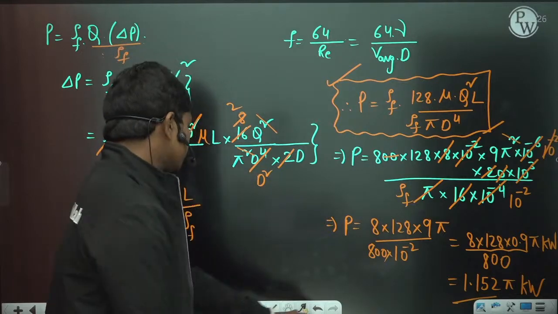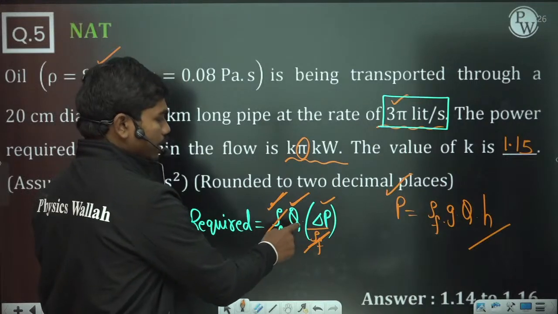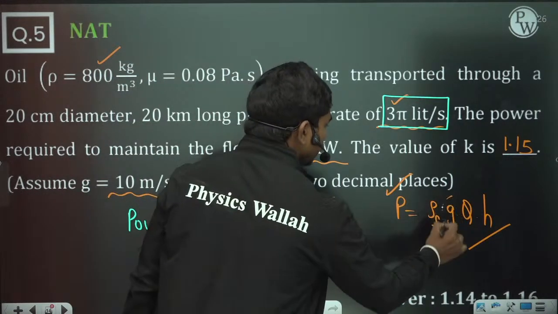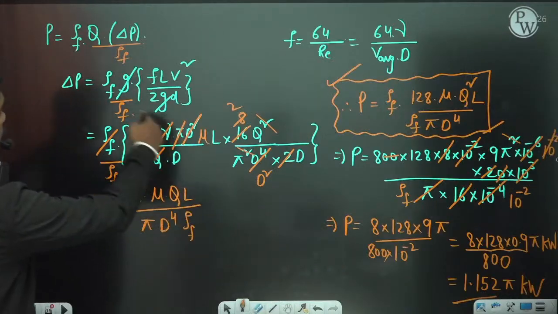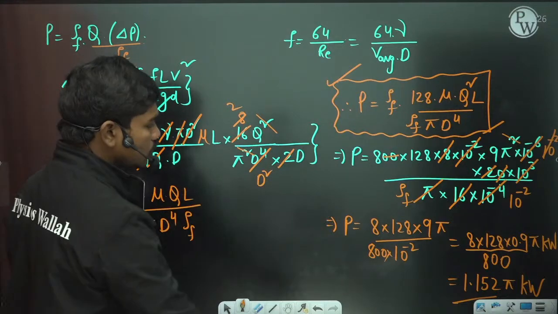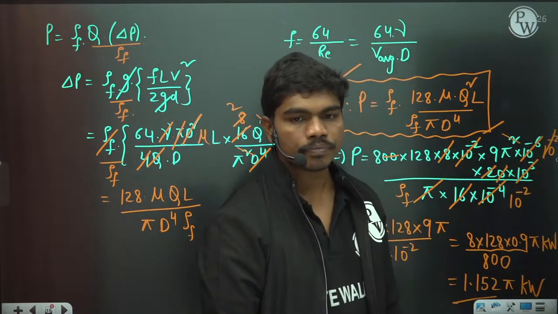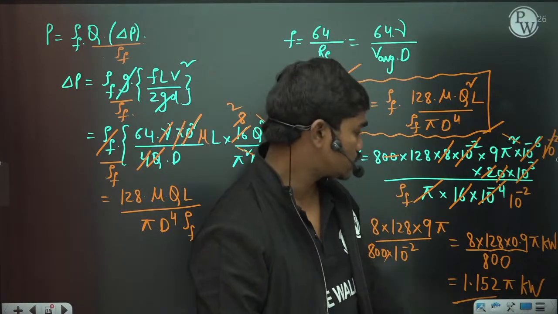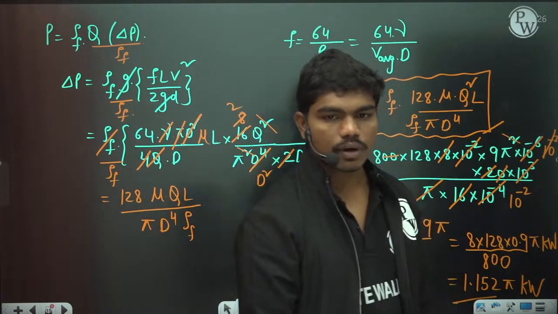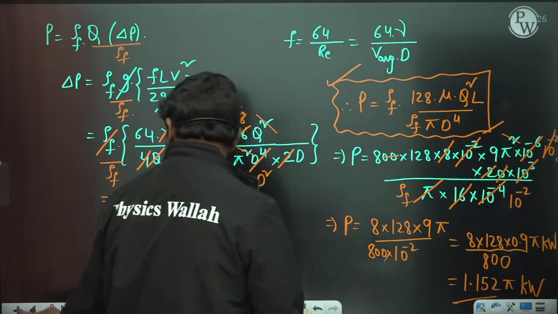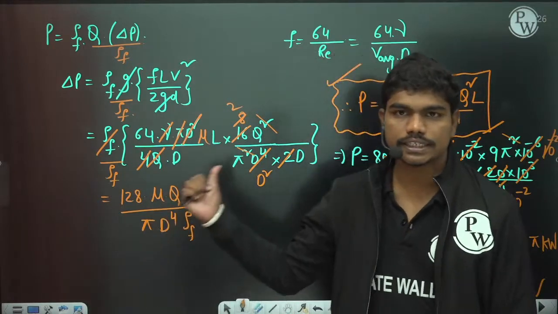Because this is rho G Q H, and this G into H can be written as delta P by rho. Because of missing this density here, this density gets in the denominator all over, so we get the expression 1.152. Okay, clear? Yes, 1.152 kilowatts times pi actually, but Bhavya, what they have asked you is that k is equal to 1.152. Yes, of course, the k value you got is 1.152 in this case. This density was missed, that's the reason.